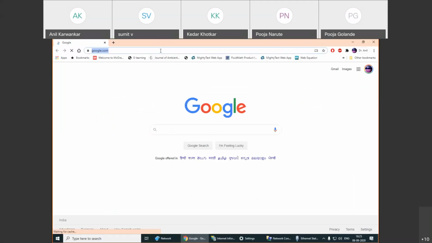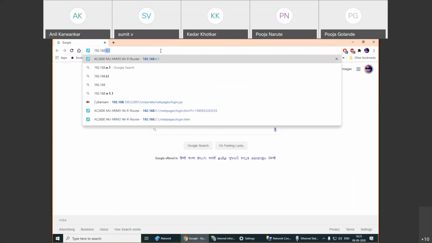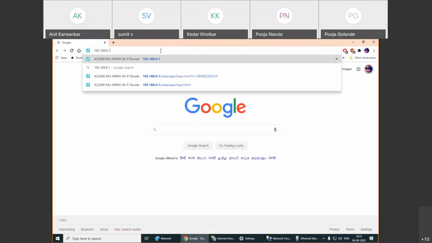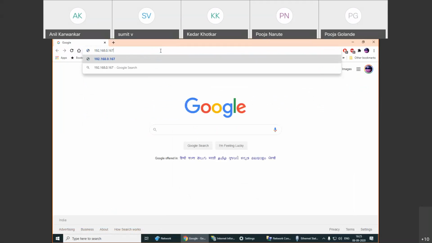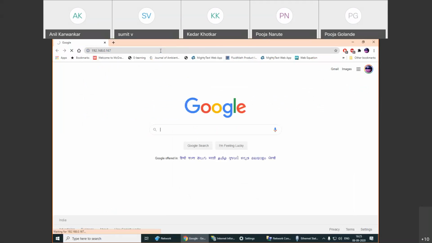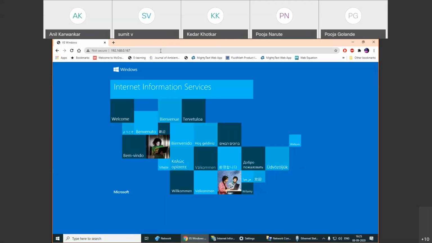So I will open the browser at present and directly give 192.168.0.167. You will get this Internet Information Services page. Once you add this feature to your settings, if this is not available, then your IIS is not configured. By default, this is the specific directory that is being utilized by the IIS so that the services can be added.